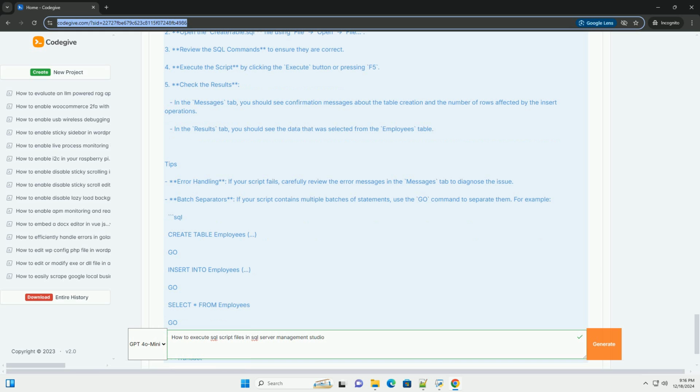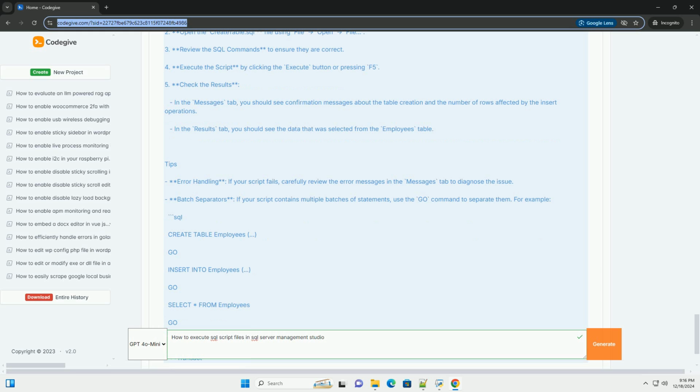Tips. Error handling: if your script fails, carefully review the error messages in the Messages tab to diagnose the issue. Batch separators: if your script contains multiple batches of statements, use the GO command to separate them. For example, SQL. Create table Employees. GO. Insert into Employees. GO. Select asterisk from Employees. GO.